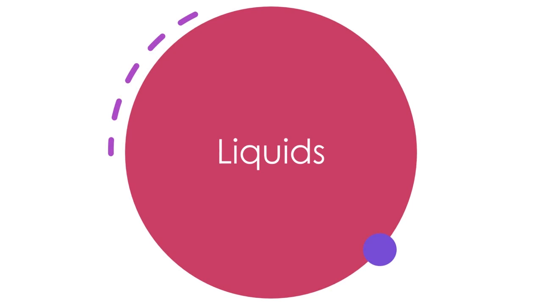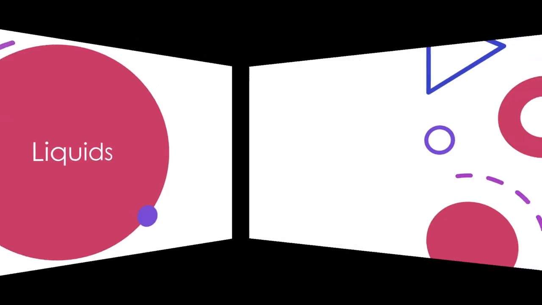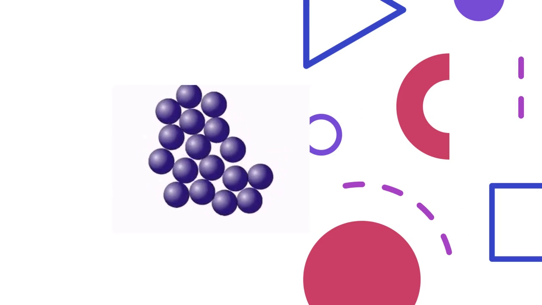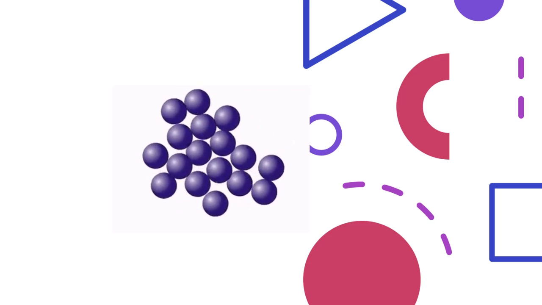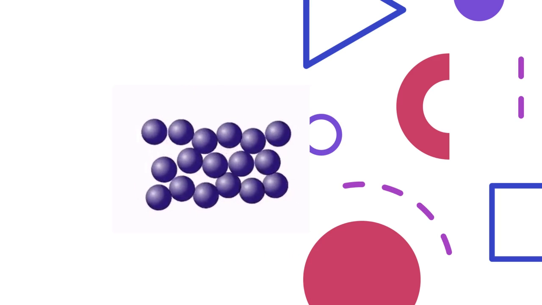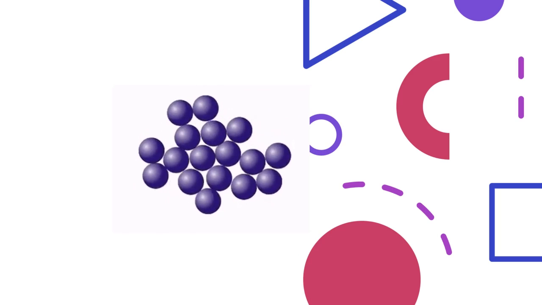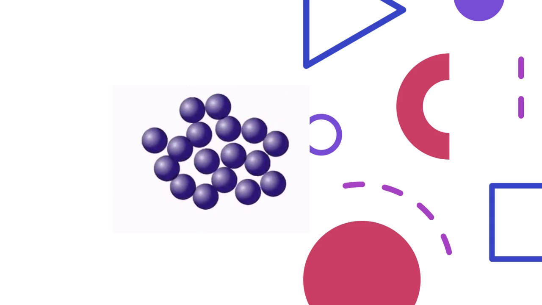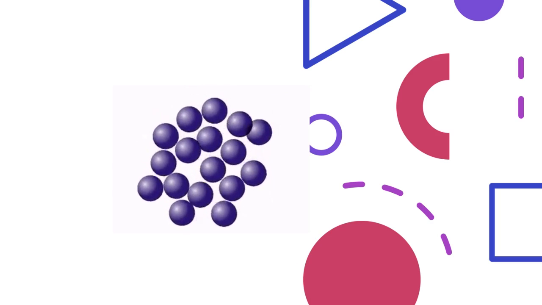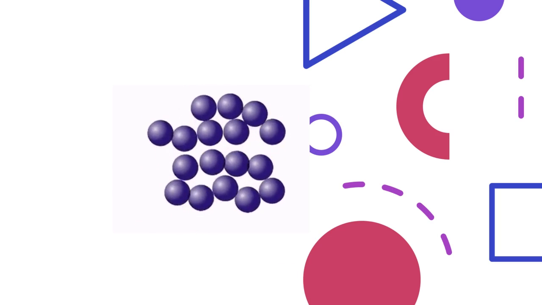Liquids. The volume of a liquid cannot be changed. The particles are very close together and cannot be squashed. The particles can move past each other. The attractive forces between the particles are weak enough to allow them to move, but strong enough to hold them together.